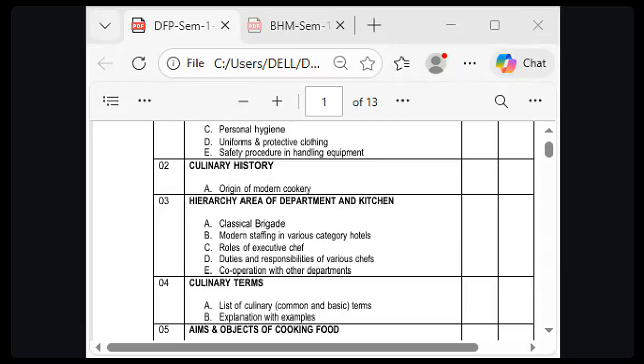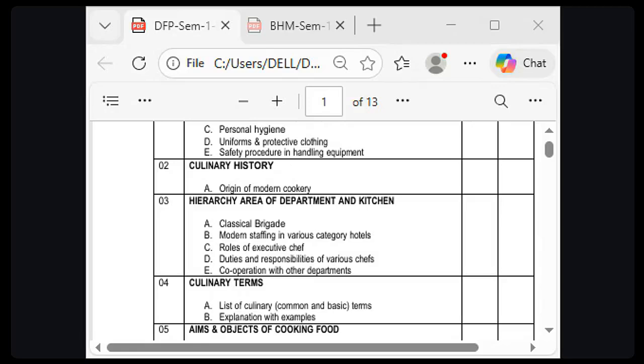Next, stock. Definition of stock, types of stock, preparation of stock, recipes. How many kinds of stock? White stock, brown stock, fish stock, chicken stock, vegetable stock. Why do we make stocks and what are the uses of stock? We also study the recipes. Storage of stock: where we store the stock and how long it can be stored. Uses of stock: where we use the stock, for soup, sauce, gravies, and the care and precautions.